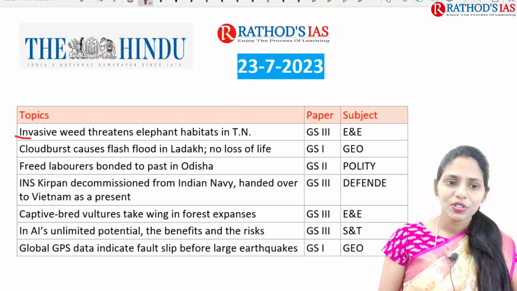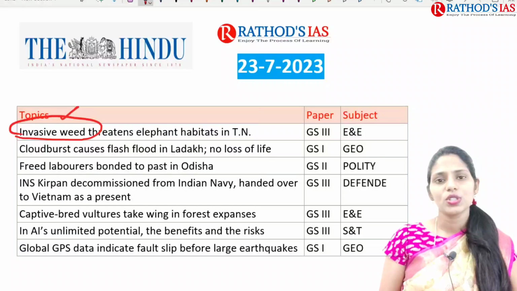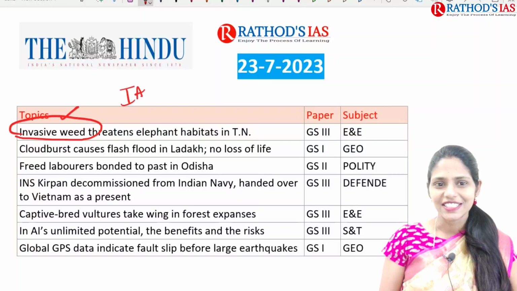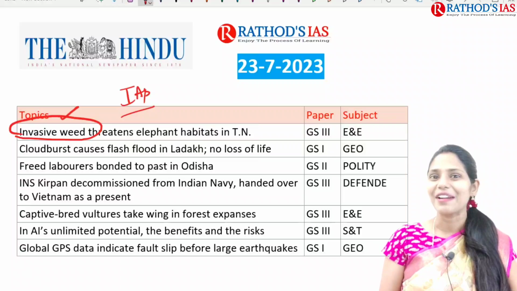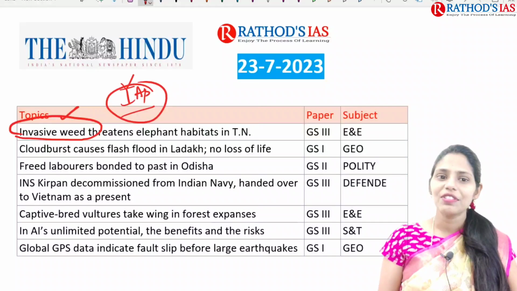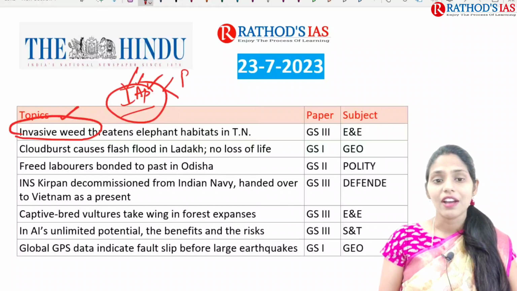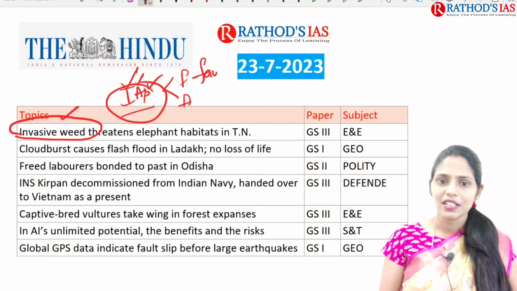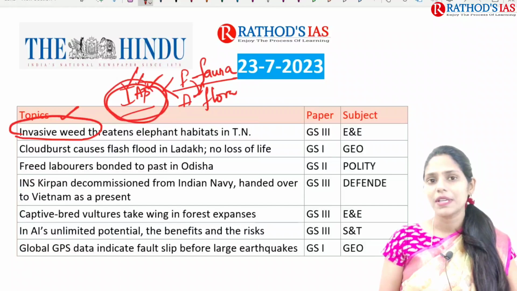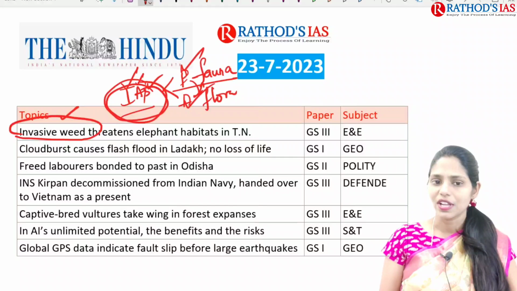So here we are going to talk about this keyword, that is invasive species. It is also called as IAS. I am not talking about Indian Administrative Service here, it is invasive alien species. In this invasive alien species we will have both plants and animal species. Plants come under flora, and animals come under fauna, right? So in this invasive alien species we will be having both plants and animals.